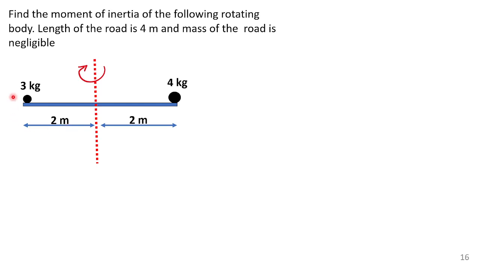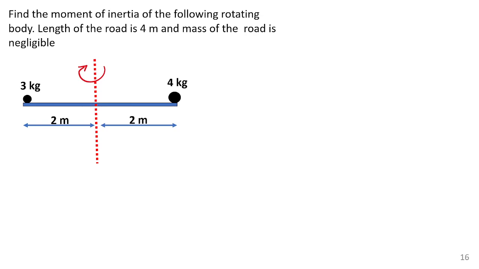This entire system is a system of particles containing only 2 point masses. One is 3 kg, the other one is 4 kg. The rod is weightless. This point does not carry any mass. We assume like that. The weight is not considered. If the question does not talk about the mass of the rod, we will assume that it is a weightless, massless rod. Very small mass.